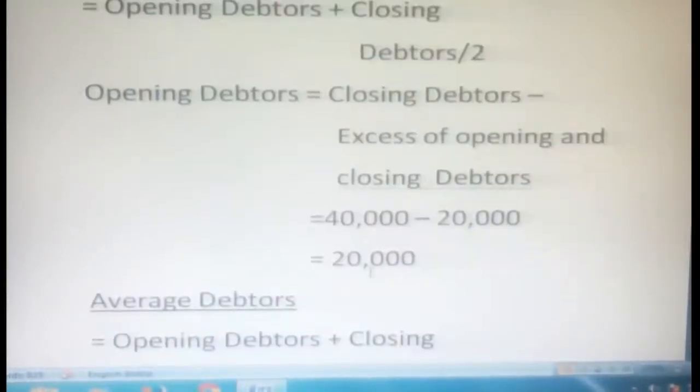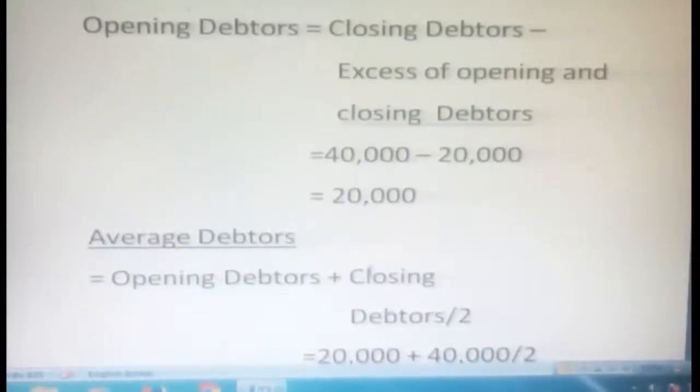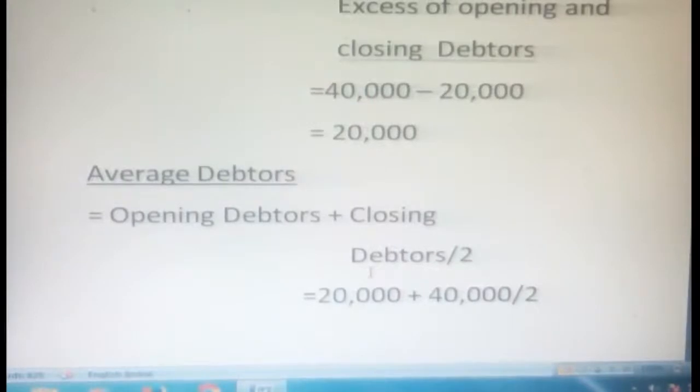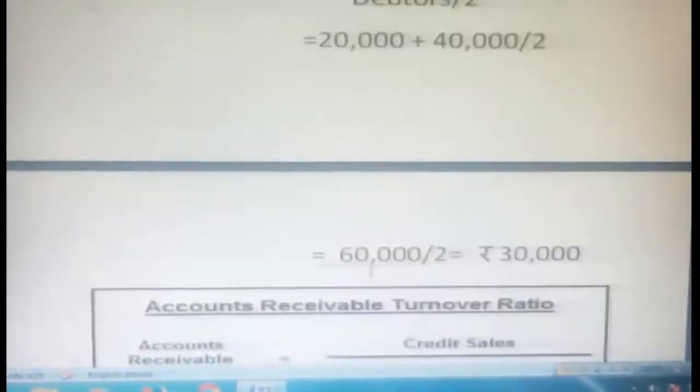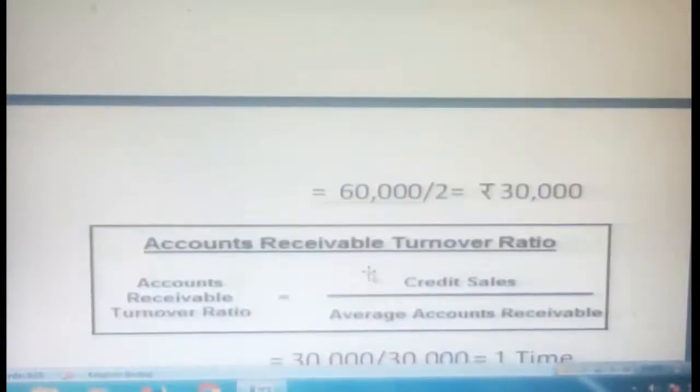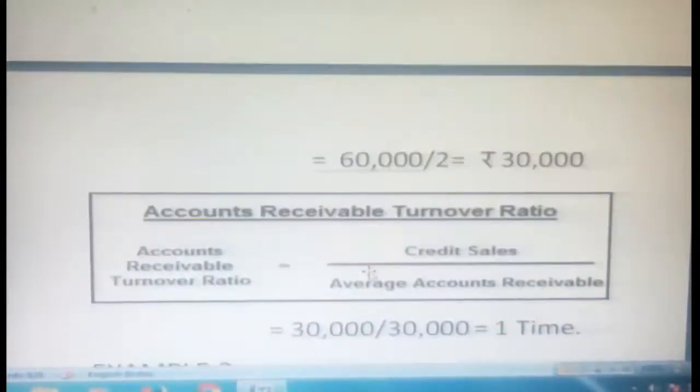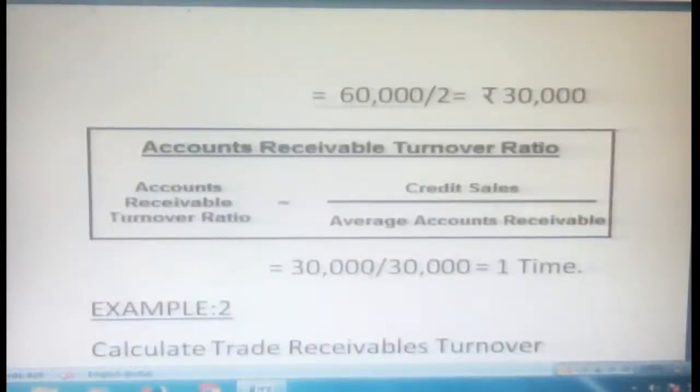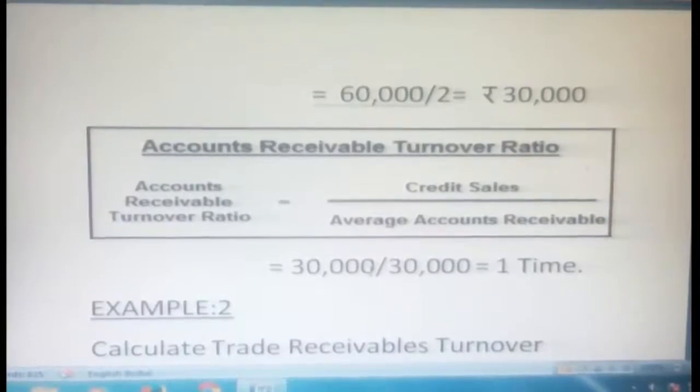Now we substitute for average debtors. You know the formula: opening debtors plus closing debtors divided by 2. So 20,000 plus 40,000 divided by 2. We get 60,000 divided by 2, so naturally 30,000. Now we apply the formula. Accounts receivable turnover ratio is equal to credit sales divided by average accounts receivable. So 30,000 divided by 30,000 is equal to 1 time. That is the answer for the problem.